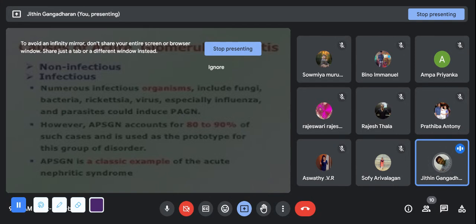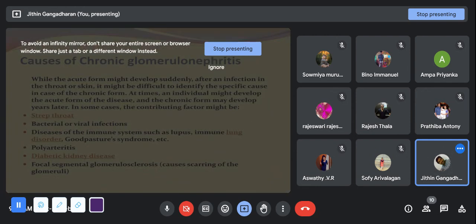And what are the causes of chronic glomerulonephritis? It can be infectious or non-infectious. In infectious conditions, a UTI may be a reason. Non-infectious means if there is an anaphylactic shock or a septic shock, there may be an antigen, or if there are any changes in hormonal effects, it may be a non-infectious cause. In the infectious cases, we are basically talking about bacteria.